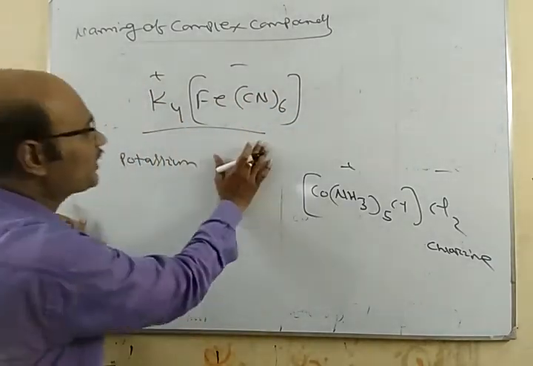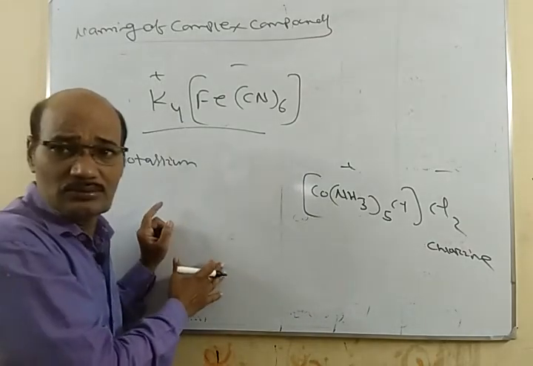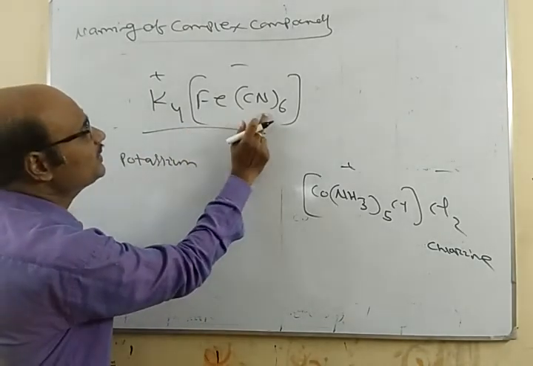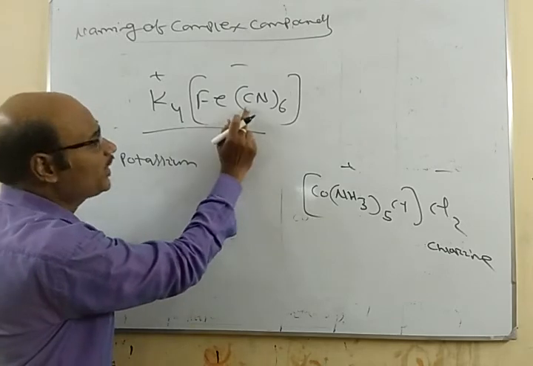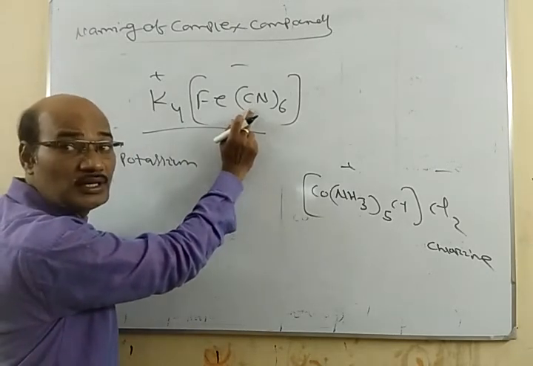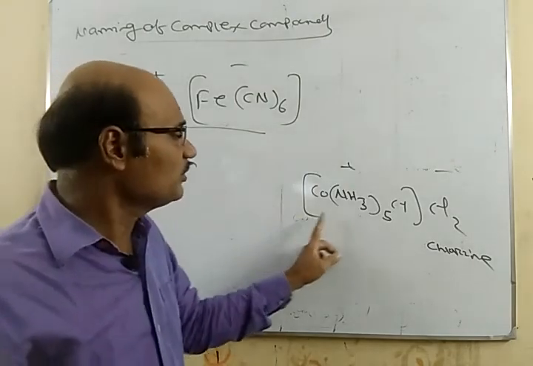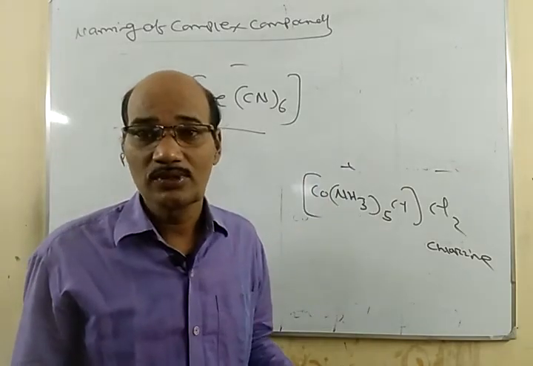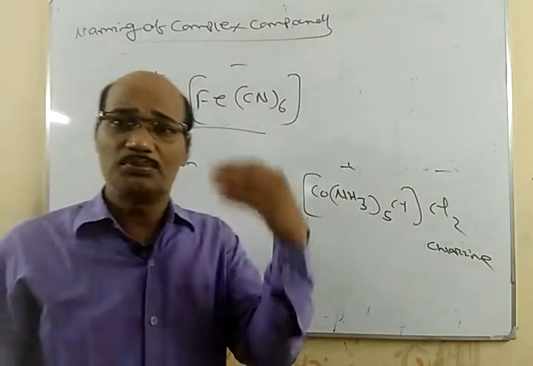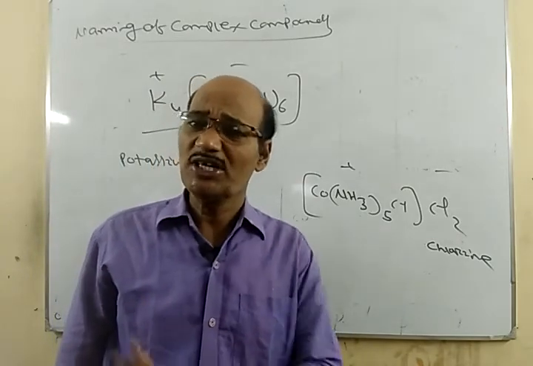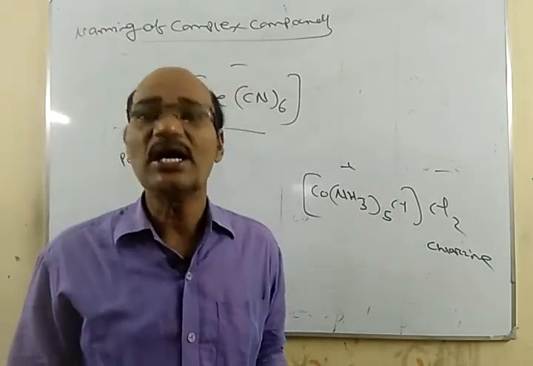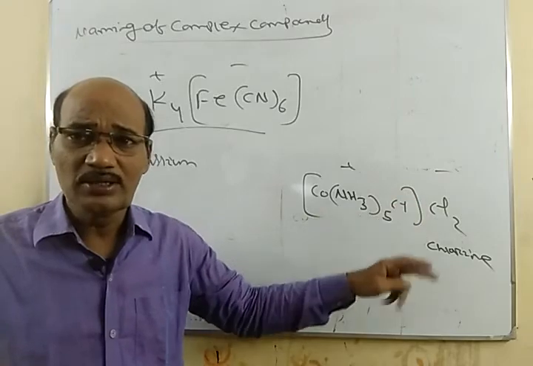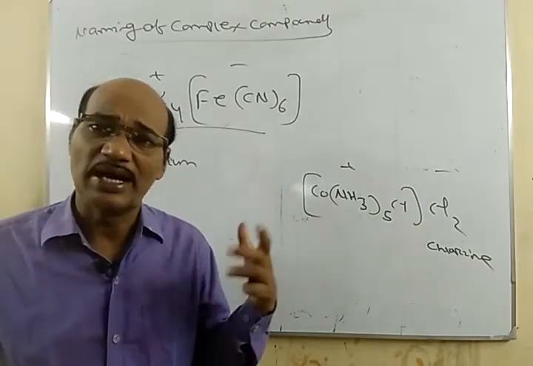In the complex part, first of all the ligands are named, then the central metal atom. Here you see CN are the ligands, and Fe is the central metal atom. So first we will name the ligands CN. Here also, first we will name the ligands NH3 and Cl. So how to name the ligands? Whether the ligands are positive or negative or neutral, that doesn't matter. You name the ligands alphabetically. Already we discussed the name of the ligands.